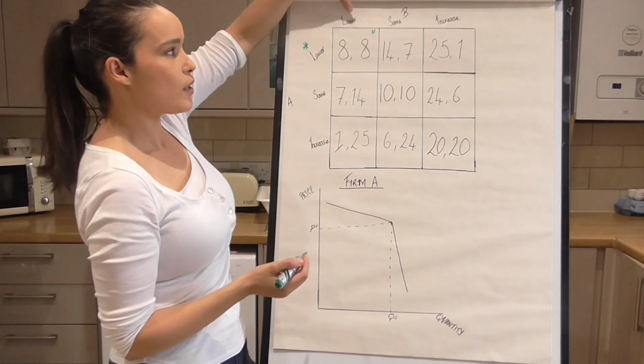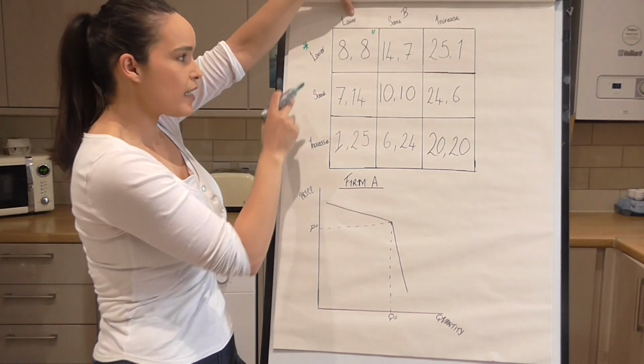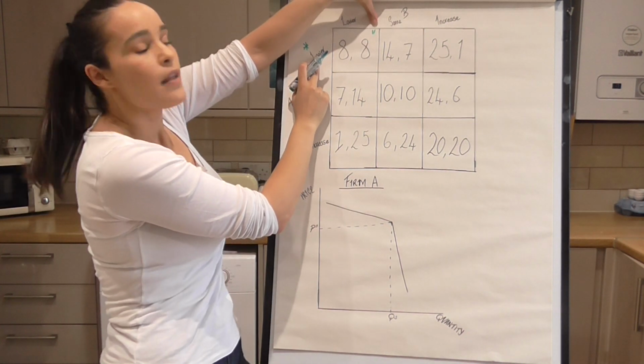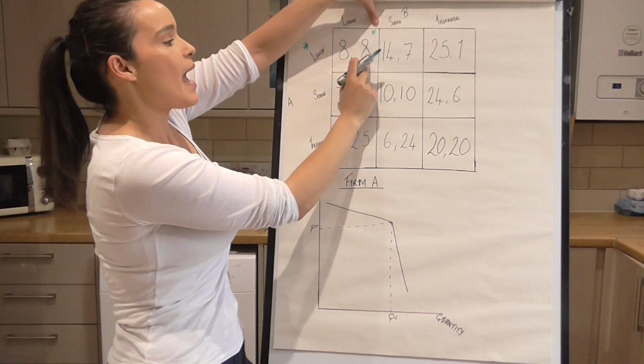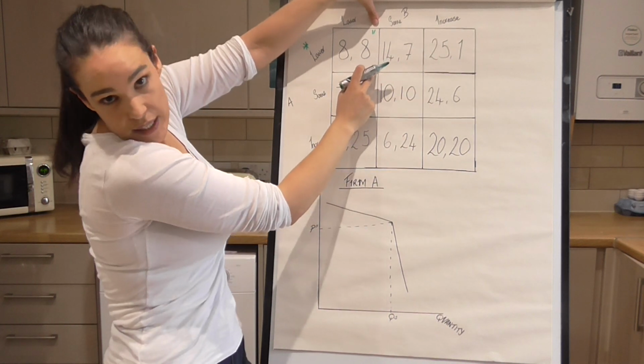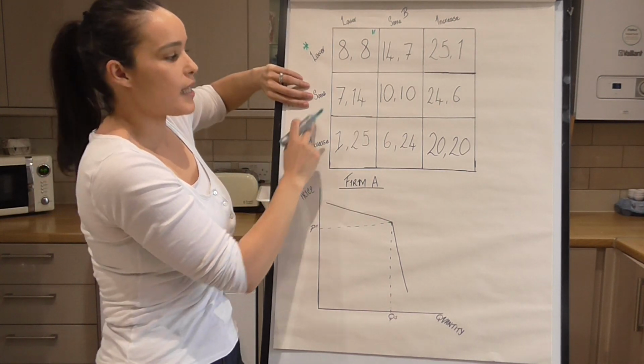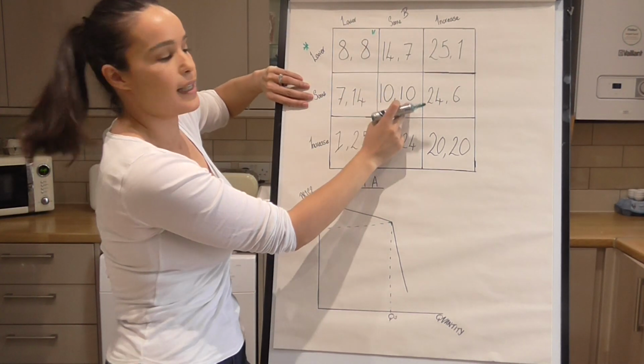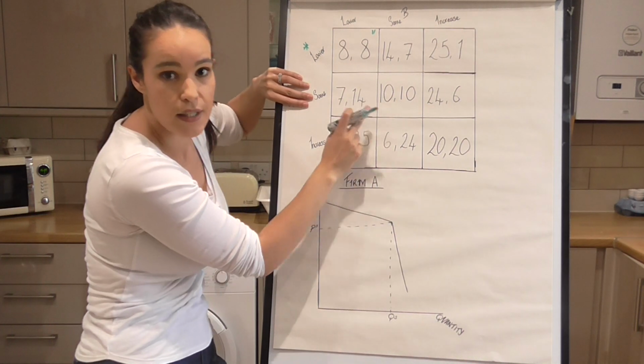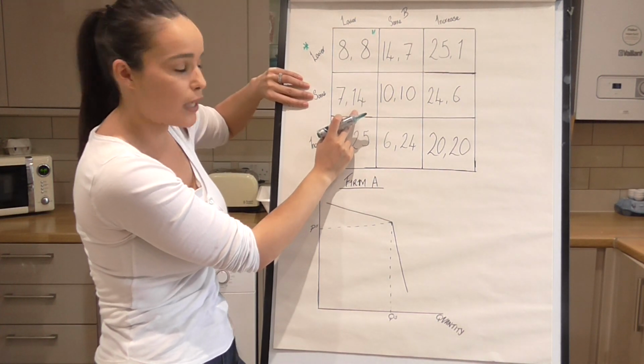And again, we can just look at firm B. If firm A decides to lower their price, then they have the outcome of 8, 7 or 1. Well, 8 is the highest of those, so it will choose to lower. If firm A decides to keep it the same, well then they have a choice of 14, 10 and 6. 14 is the highest, so they will choose to end up lowering as well.